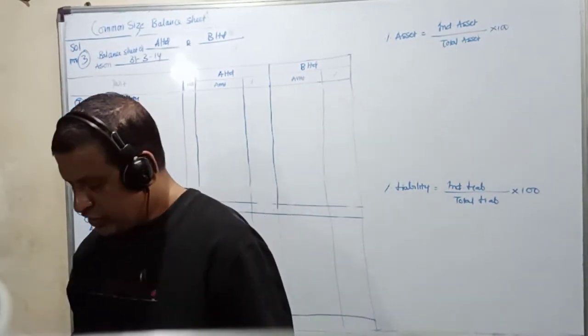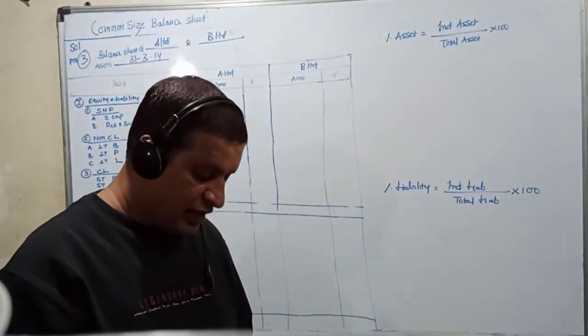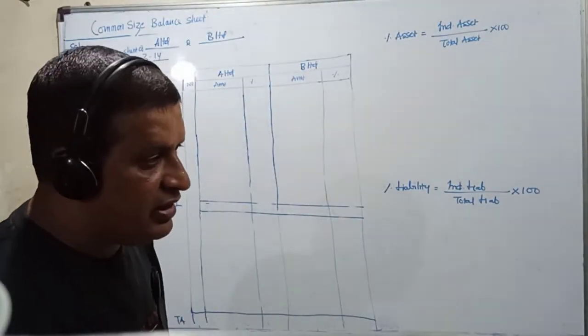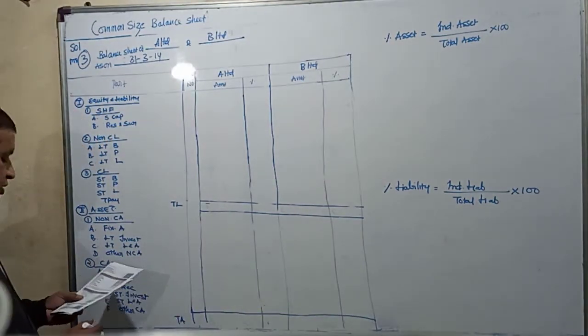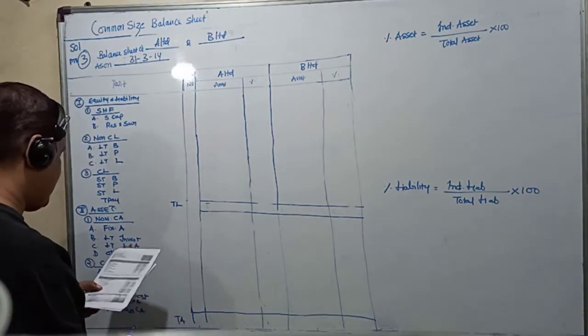On the asset side you have non-current assets. We'll assume that all these assets are fixed assets, and current assets we'll assume it to be other current assets. So that's how the marking is done. Then we have A Limited and B Limited, and this is called inter-firm comparison. So let us go to the problem and start off.